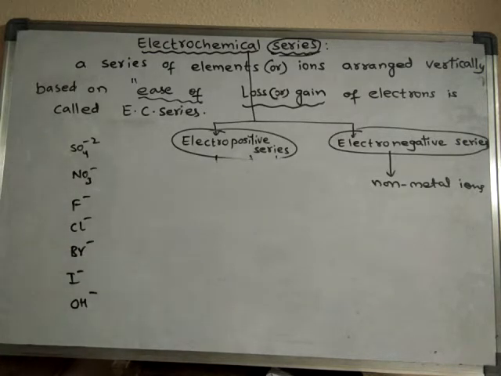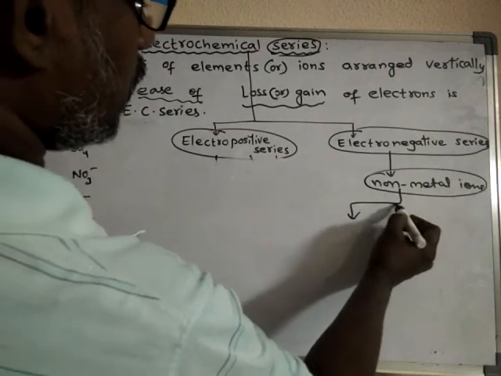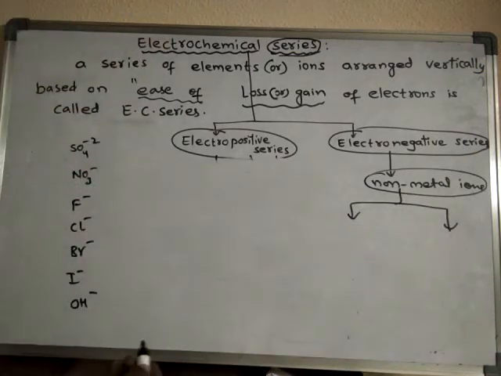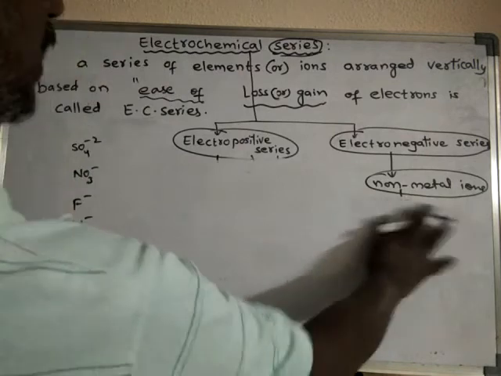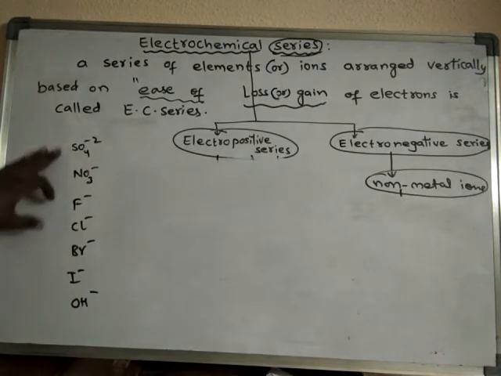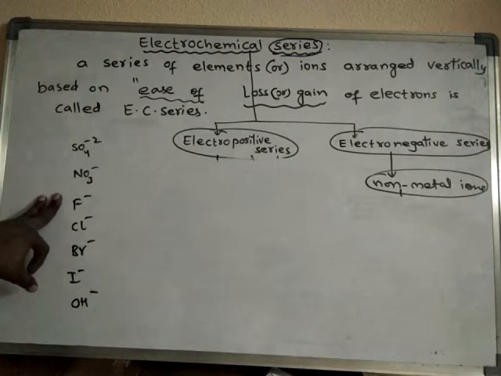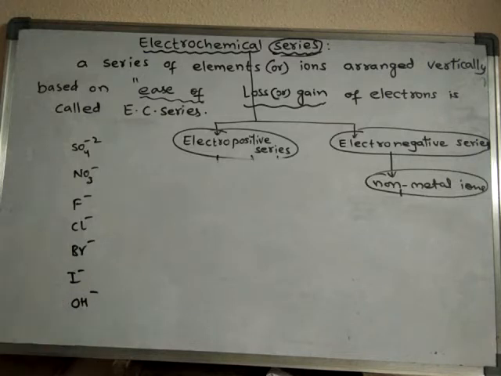Discharge with maximum difficulty. Okay, so here also electronegative series or non-metal ion series. So again we can simply say, I mean here no need of dividing like this. We can say like this: the non-metal ions which are placed at the top do not readily undergo discharge, whereas the non-metal ions which are placed at the bottom will readily undergo discharge.